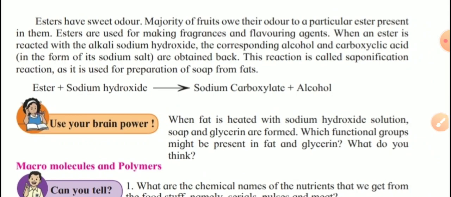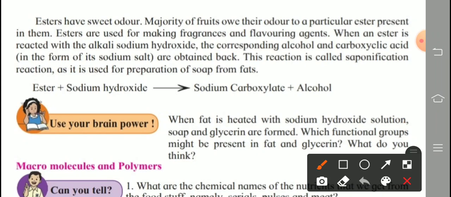Now what smell are we getting from esters? Esters have a sweet smell. One mark question is asked: what is the smell or odor of ester? Ester has a sweet odor. Odor means smell.